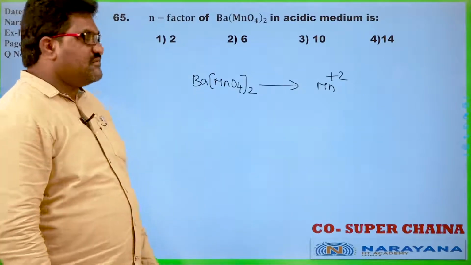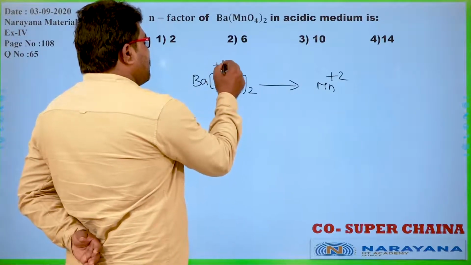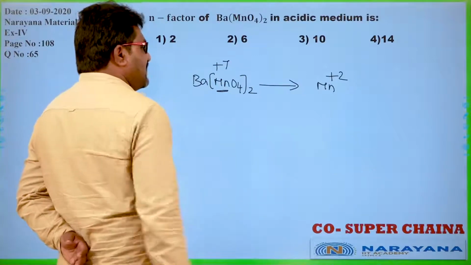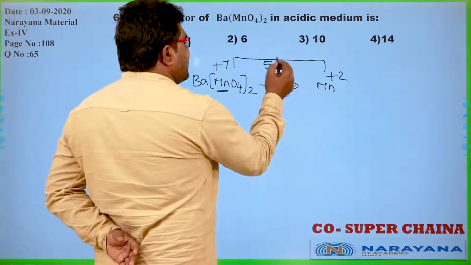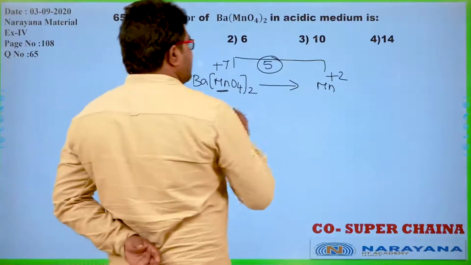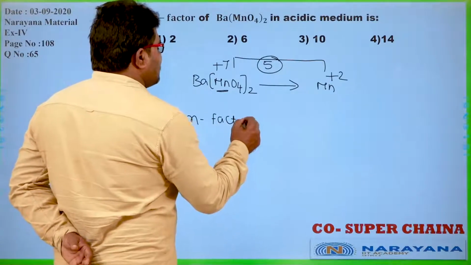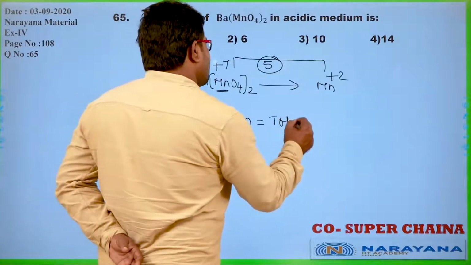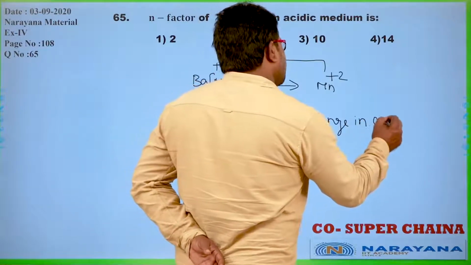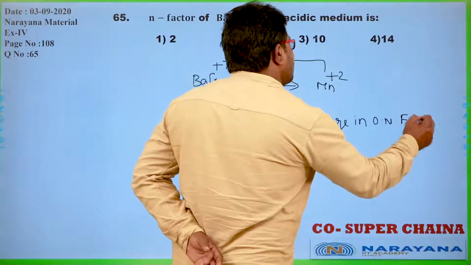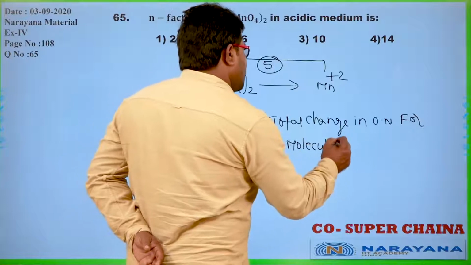In the permanganate ion, it has +7 oxidation number, and from here to here, 5 electrons are changed. So the n factor is the total change in oxidation number for one molecular formula unit.